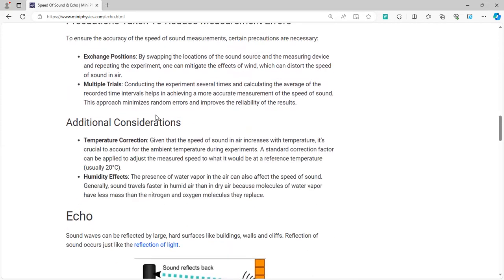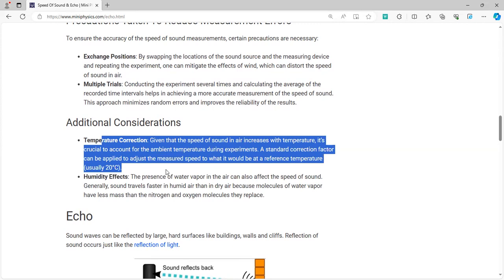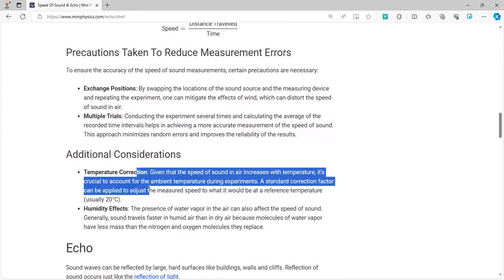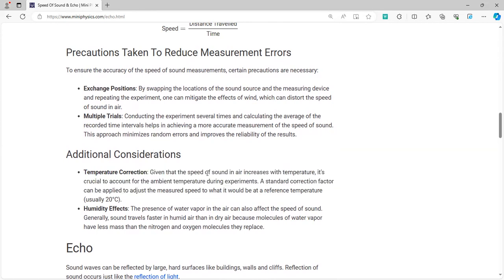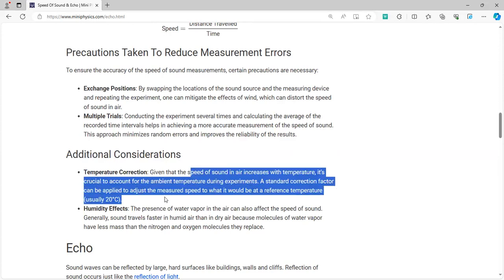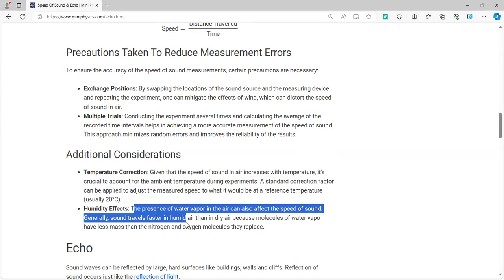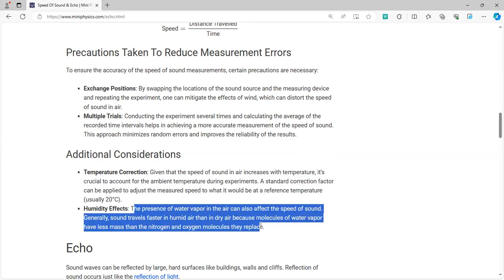Now, there are several other factors as well which can affect the sound wave. The major factor is temperature. You need to know that the greater the temperature in an environment, the greater the speed of sound, because the molecules of an atom collide more and more with each other, more vigorously and with more energy. Humidity has a very minor effect, however, it decreases the speed of sound.